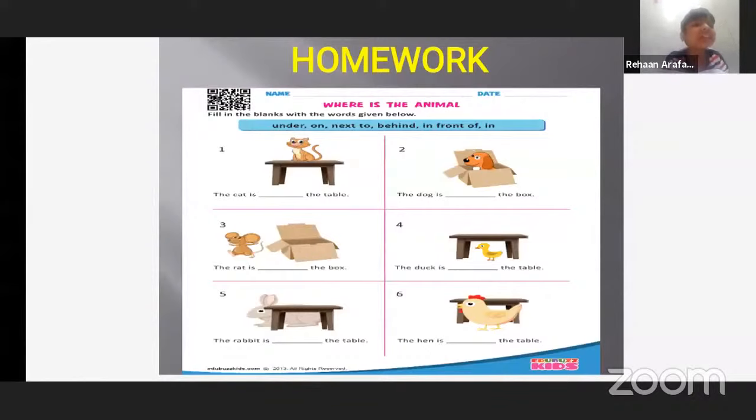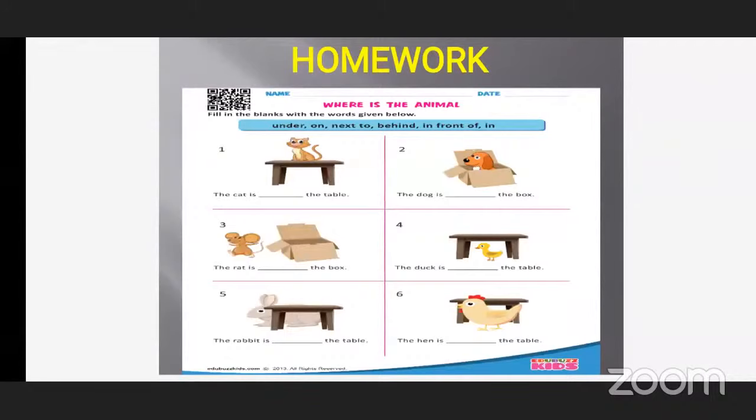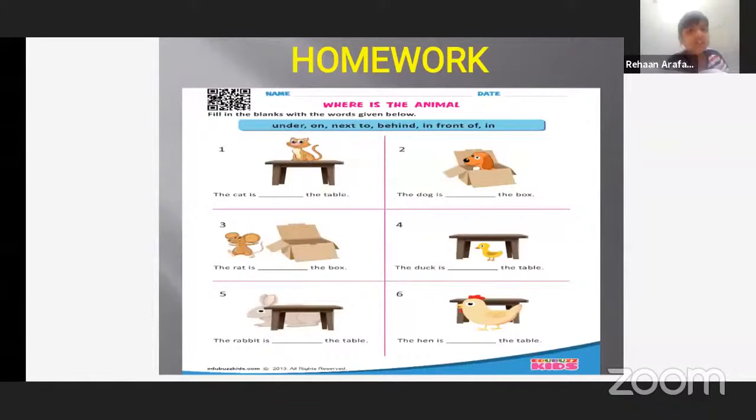The rat is beside the box. Beside is also not there. The rat is next to the box. Okay? Okay, teacher. Where is the duck? The duck is under the table. Very good. Very nice.